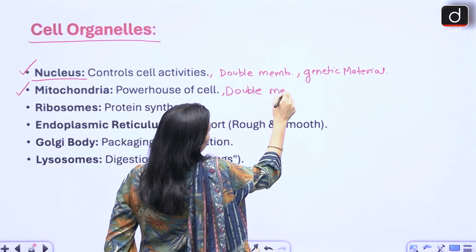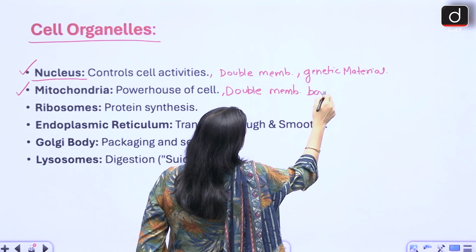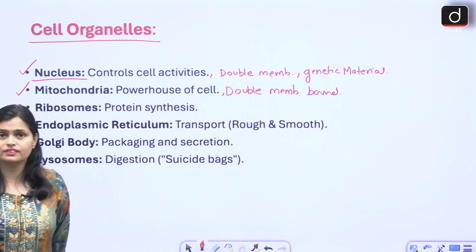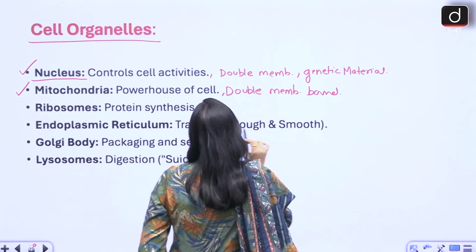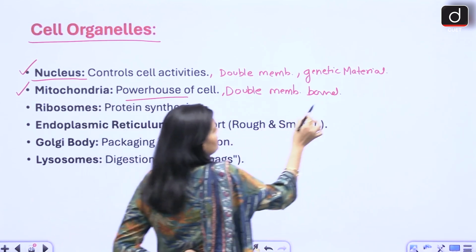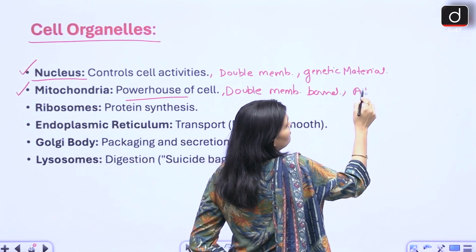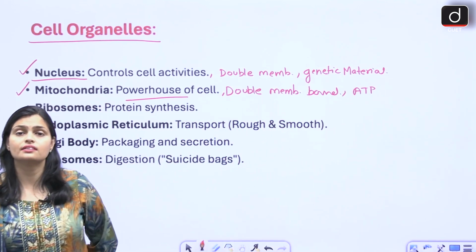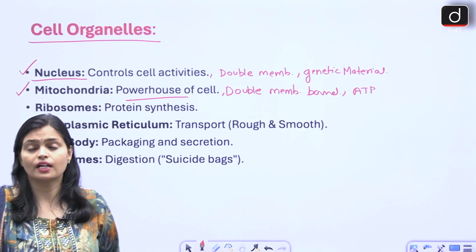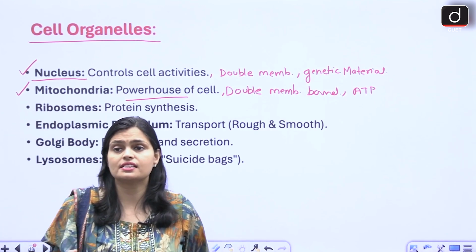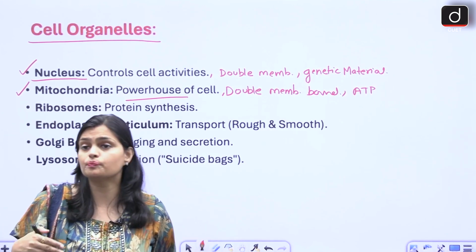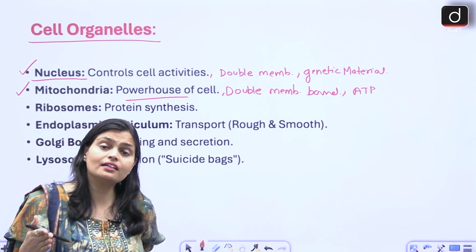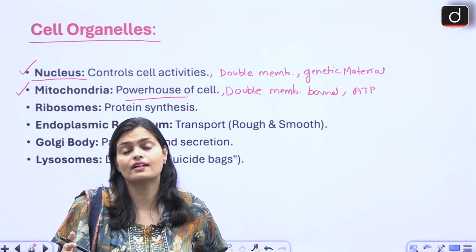Then mitochondria is also double membrane bound, right? And it is called the powerhouse of the cell. Why? Because it helps in the synthesis of ATP. ATP क्या है? Adenosine triphosphate, right? So ATP is the energy currency which is produced by the mitochondria only, right? And that's why it is called the powerhouse of the cell.